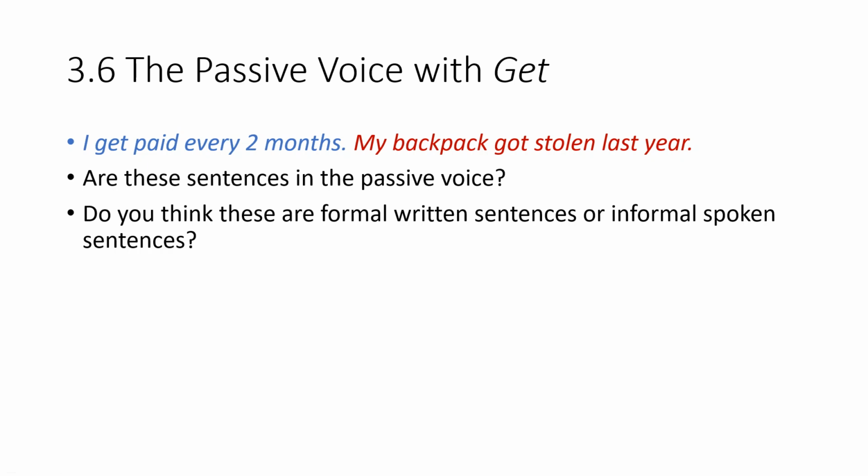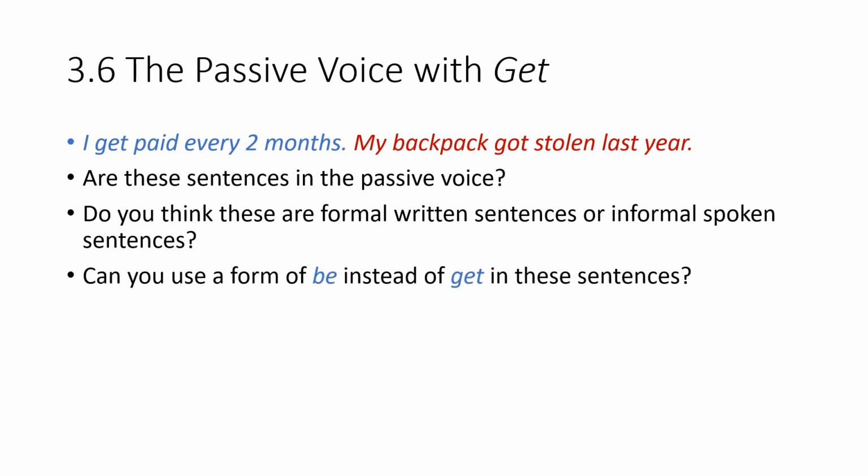After you pause the video and have made some search or thought about it, you realize that these are informal spoken sentences. We don't usually find examples using get with the passive voice in formal speech or in formal writing. They are usually used in informal spoken sentences.